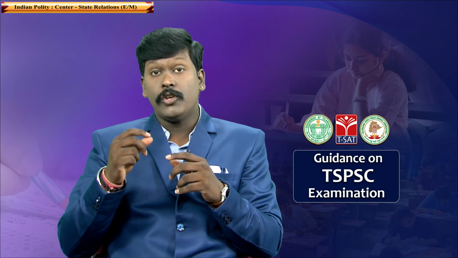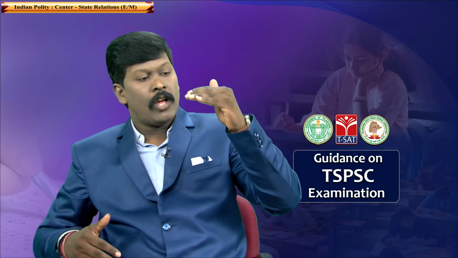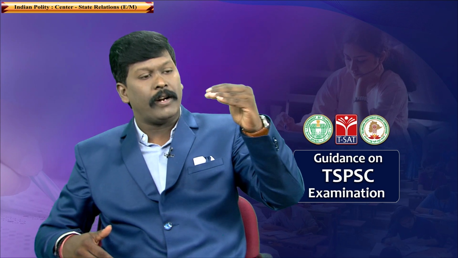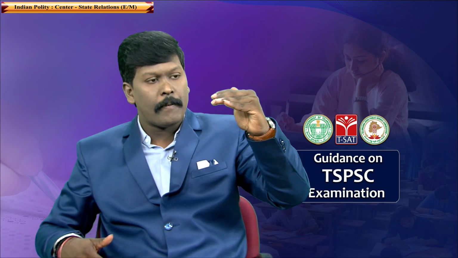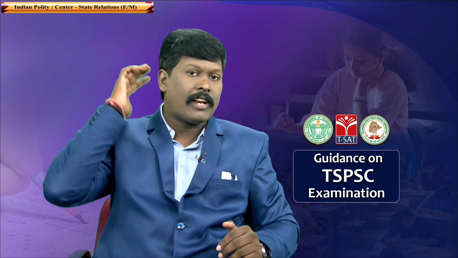It talks about territorial jurisdiction between center and state. Now, what is the meaning of territorial jurisdiction? What is the extent of the limit or jurisdiction of a law passed by Parliament? Similarly, state legislature law.